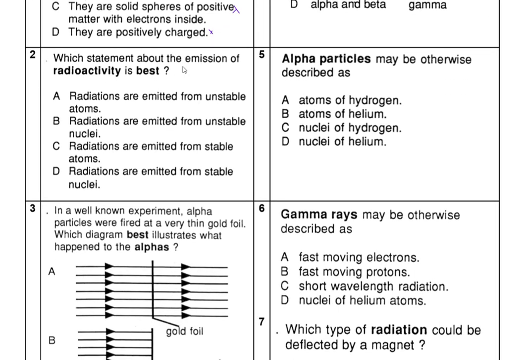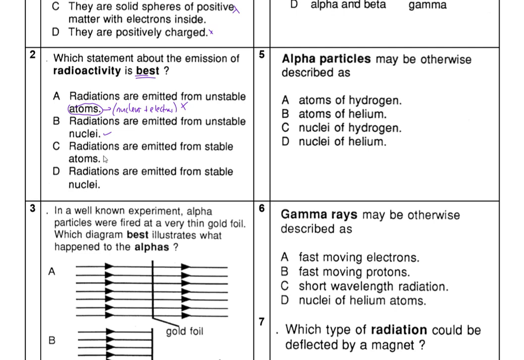Now number two, which statement is best? Radiation is emitted from unstable atoms. Okay. Now remember atoms. This here is the nucleus plus the electrons around them. Now that is not the case. This is wrong. Radiation emitted from unstable nuclei, that is correct.